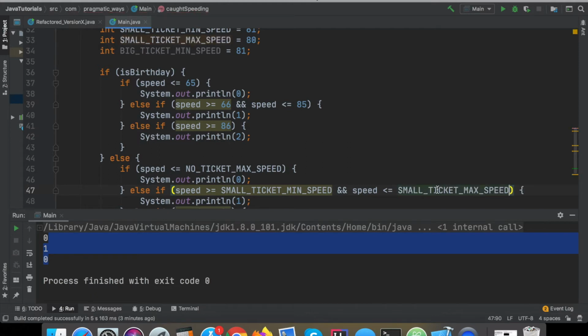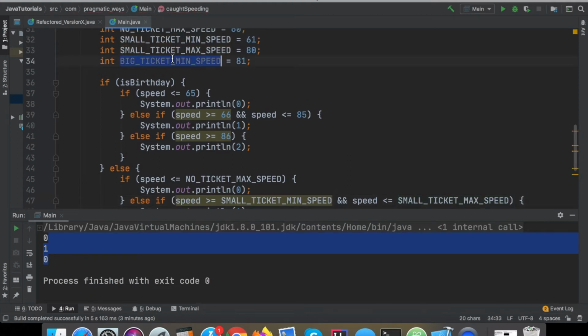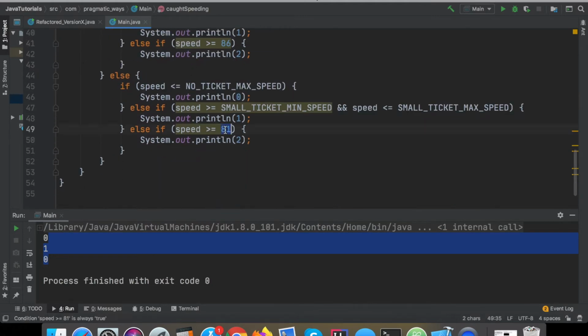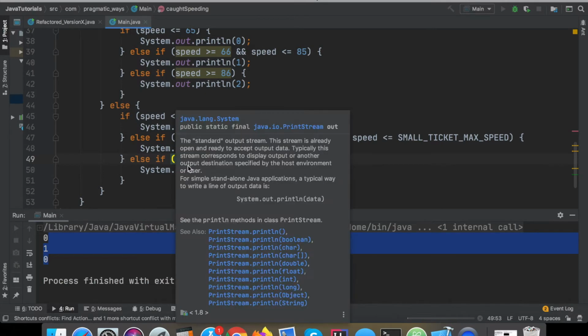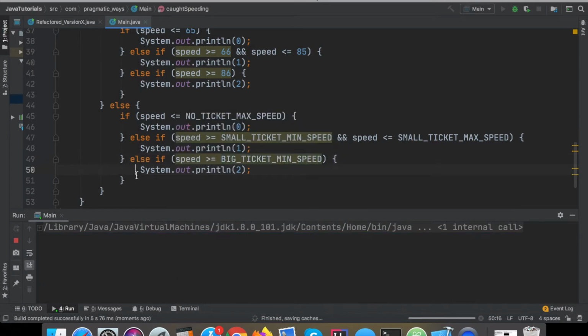So then we replace that with our variable that we declare up here. And then for the last one, big ticket minimum speed, 81, I'm just going to replace that magic number with that right there. All right, and just off the bat, I could rerun this right now, and we should expect that this program should not change at all, but it's always great to periodically verify that your program still works in the intended way as you're going through refactoring.